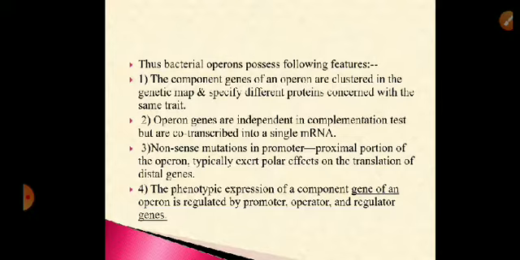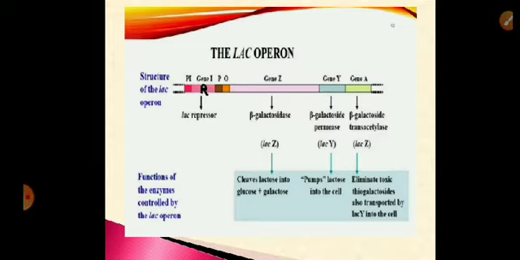Nonsense mutation in the promoter or proximal portion of the operon exerts a polar effect on the translation of distal genes. And the phenotypic expression of a component gene of an operon is regulated by promoter, operator and regulator genes. That means there are promoter genes, operator genes, and regulator genes which control the expression of the structural genes.